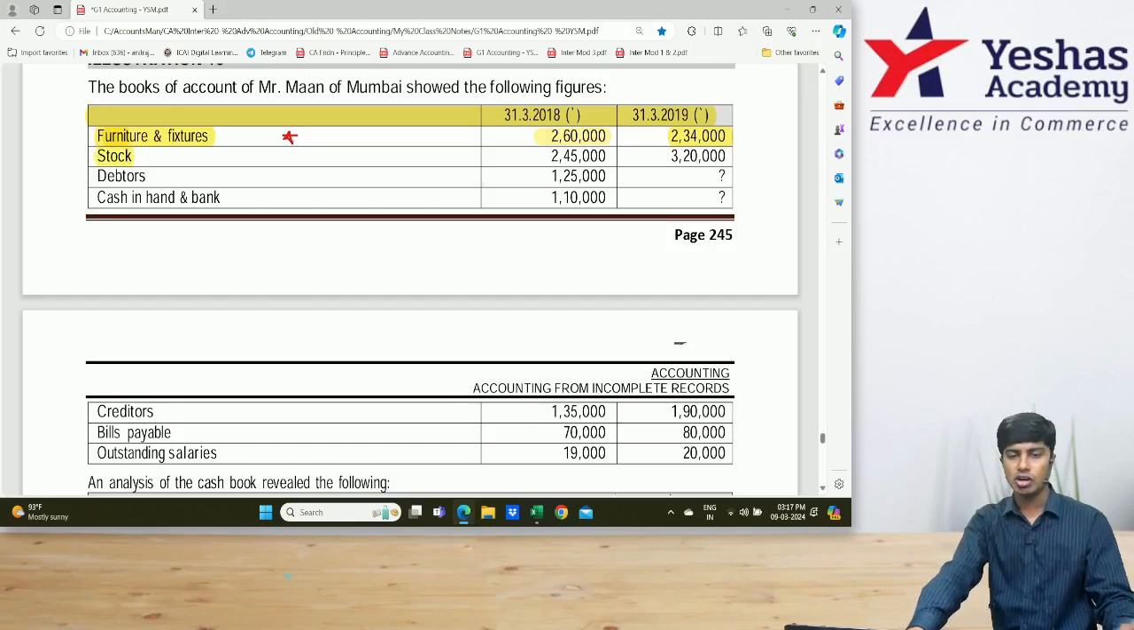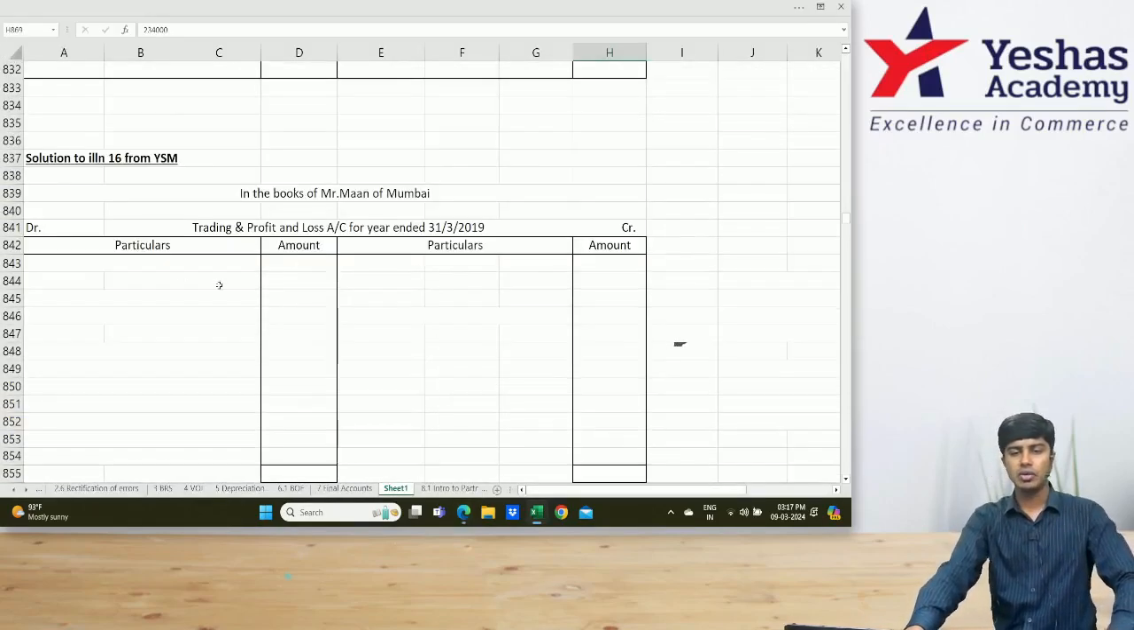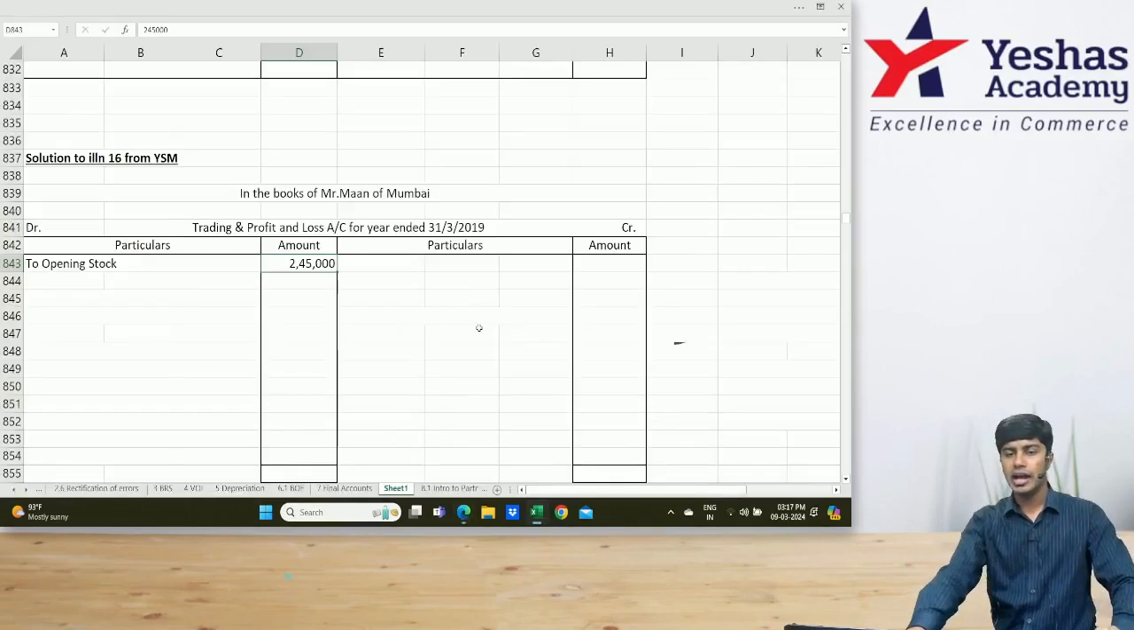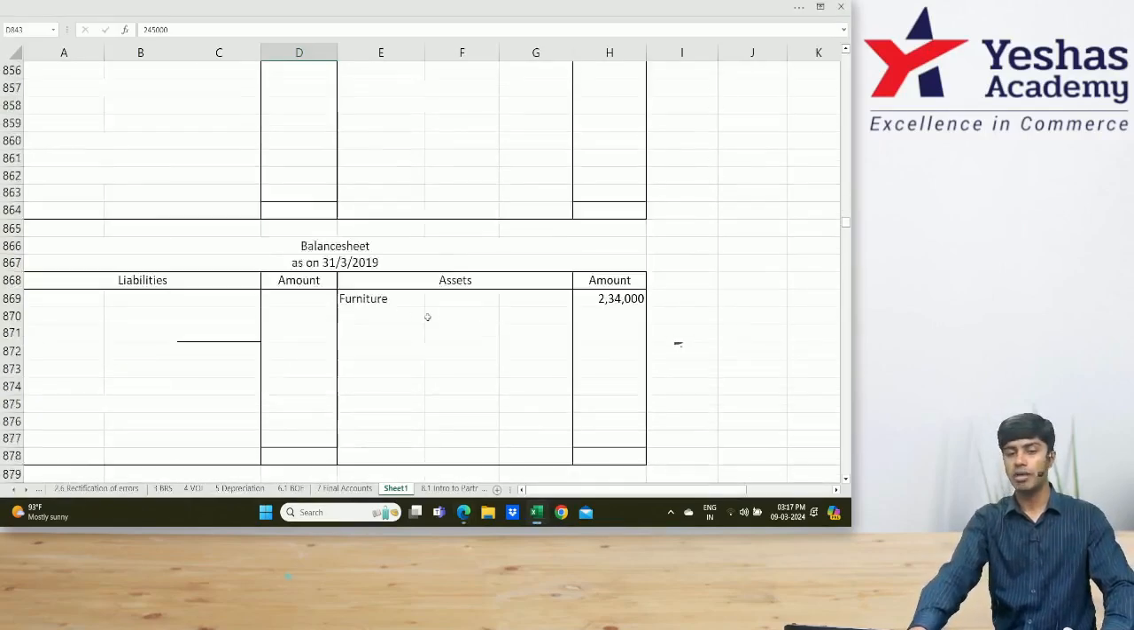Stock. How much opening? 245. Closing? 320. Where do we write opening? Where do we write closing? Trading account. I'll take you to my trading account. In the trading account, I'll write to opening stock. How much? 245. I'll also write this opening stock in my opening balance sheet.